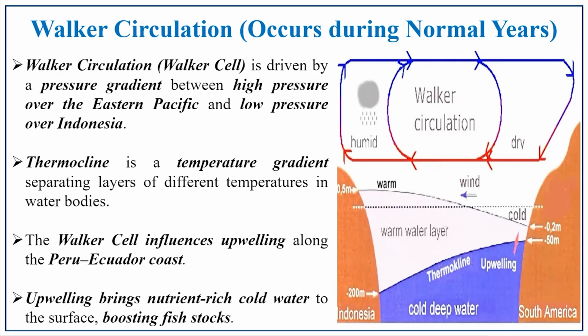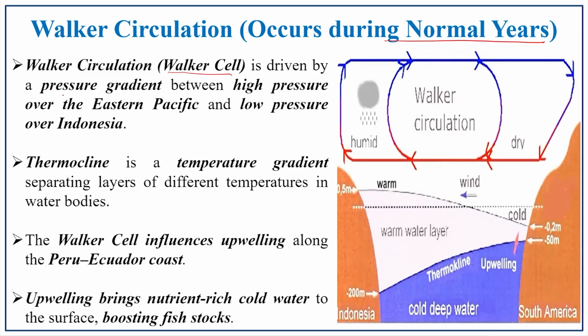Next one is the Walker circulation. This Walker circulation is most important. It occurs in normal years. We have discussed what is meant by normal year conditions, so that pattern occurs in this Walker circulation. The Walker circulation is also known as the Walker cell.